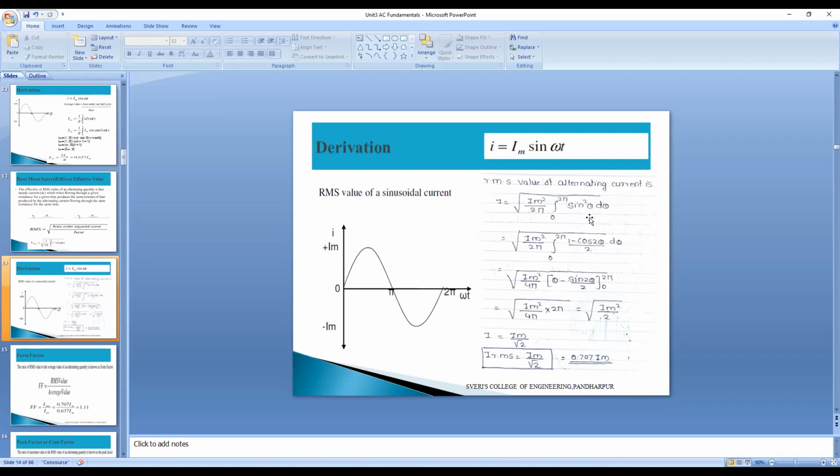According to the formula, sin square theta can be converted into 1 minus cos 2 theta divided by 2. Whatever the identity, cos 2 theta equals 1 minus 2 sin square theta, so sin square theta equals 1 minus cos 2 theta divided by 2. We can write this.